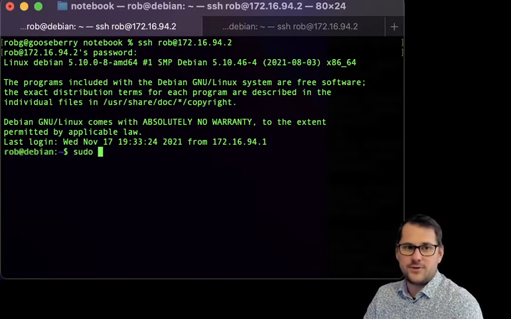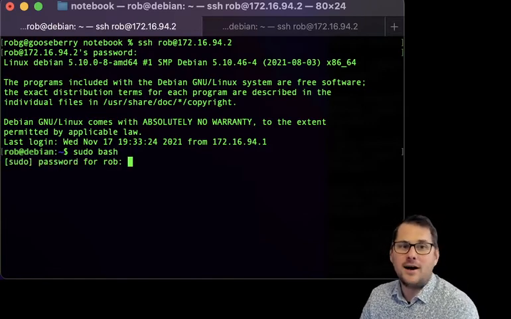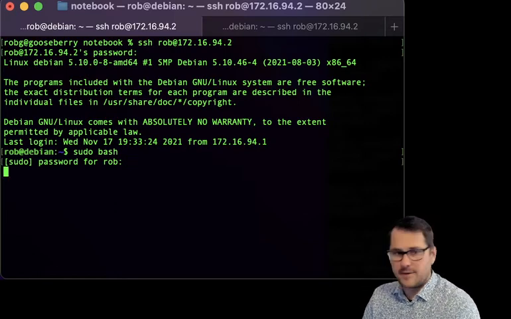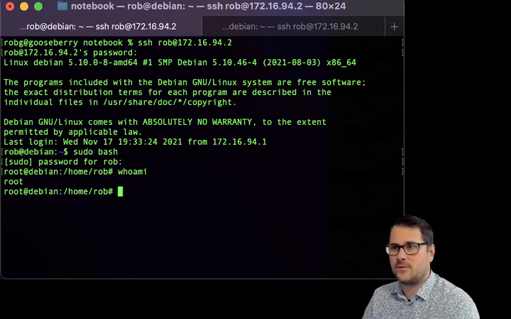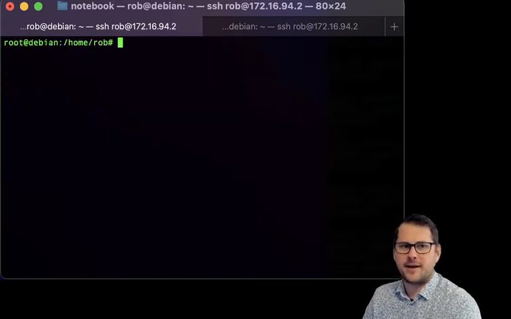So I'm going to say sudo bash. Sudo, I should probably maybe cover here, or that might be in maintaining servers, where I am becoming root. Who am I? I'm root. There's a Groot joke here. I don't know if I can make it well.